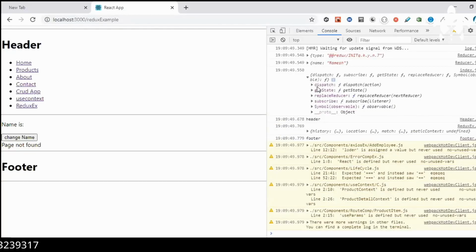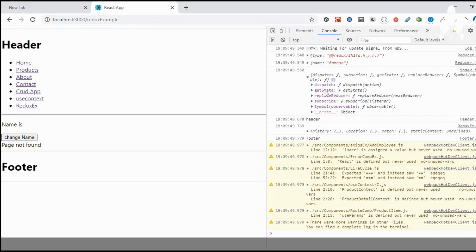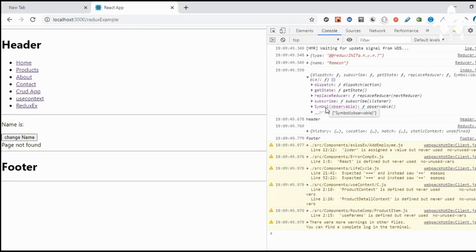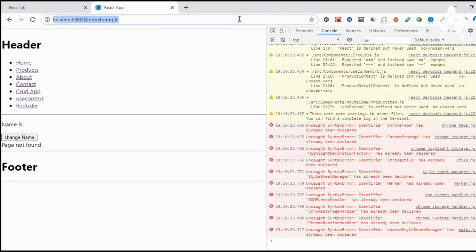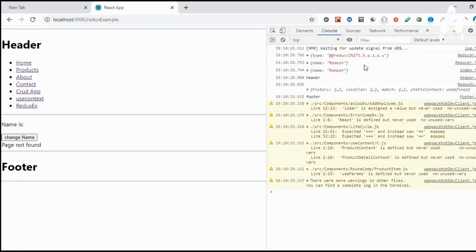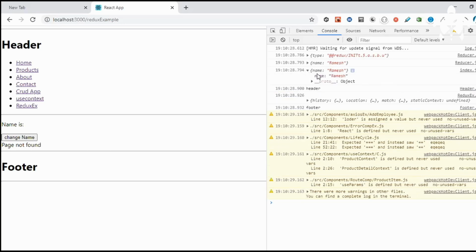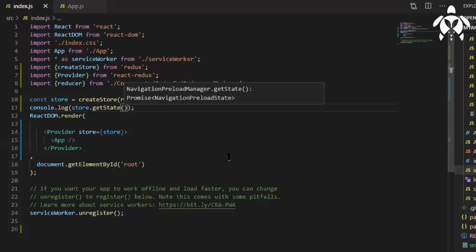The store is providing the dispatch method. Okay, replace reducer subscribe method. Let me use the getState method for now. I can use dispatch also to change the name. So I can write store.getState. In the index.js file, I'm getting the name. The store is working correctly, and the reducer is also providing the data.